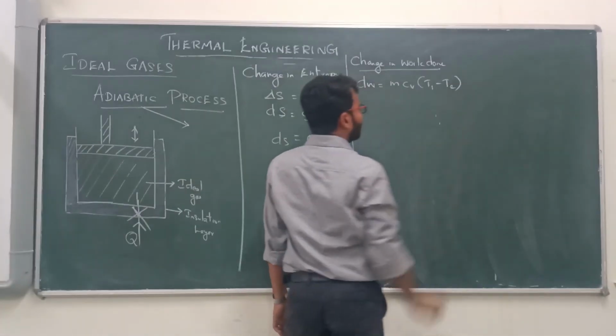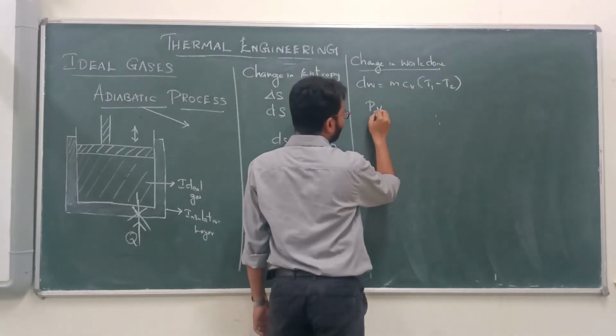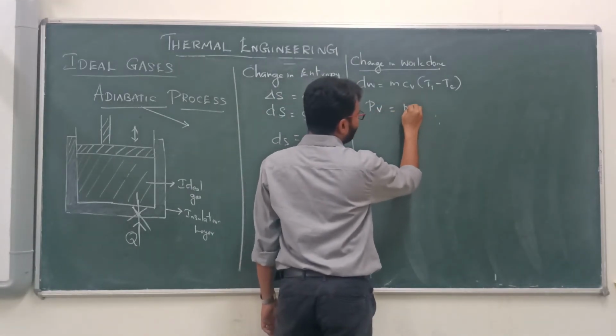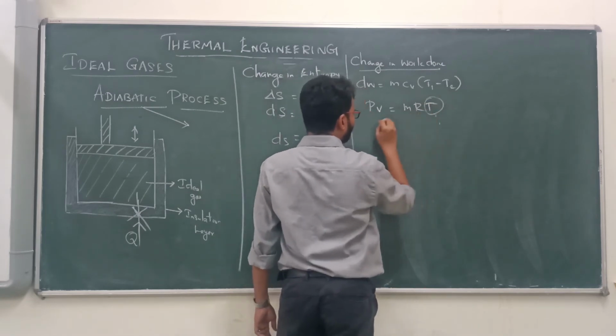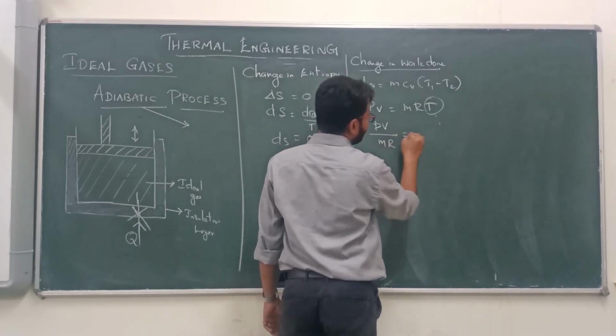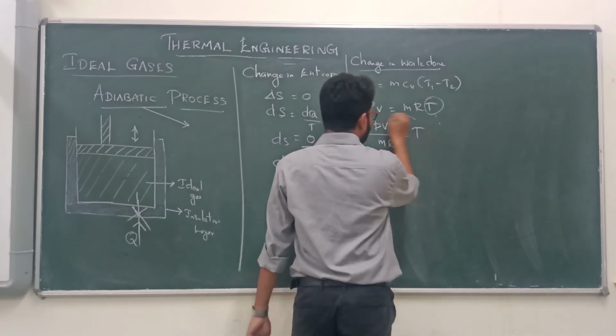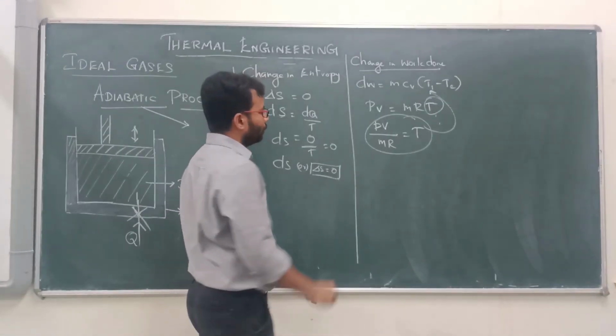What about T1 and T2? We know that PV is equal to mRT. So I want T only. T is equal to PV by mR. Now substitute this here.